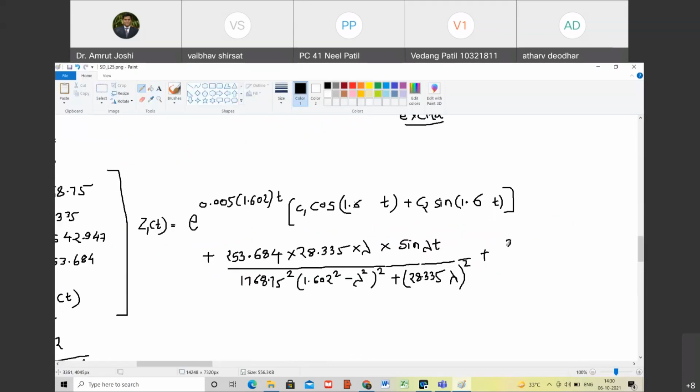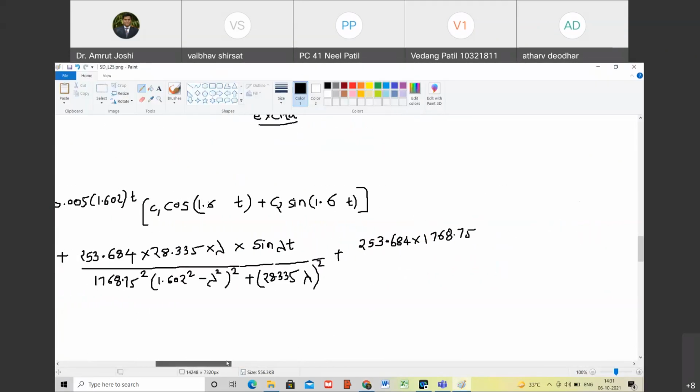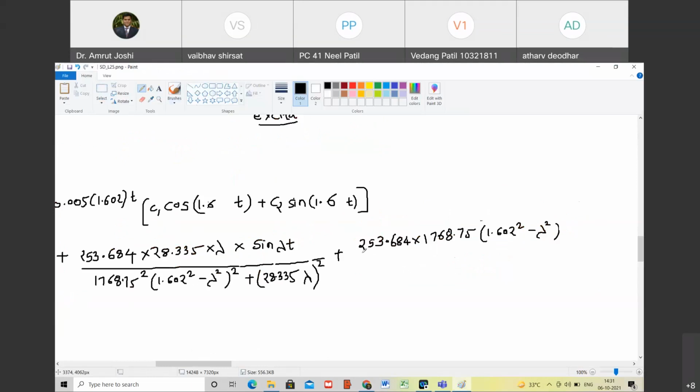Plus F0, that is 253.684, multiplied by m, which is 1768.75, into omega square minus lambda square. So that is nothing but this bracket. Copying it here: omega square minus lambda square, divided by this entire denominator, which is as it is.